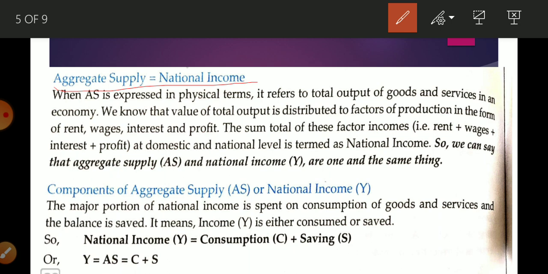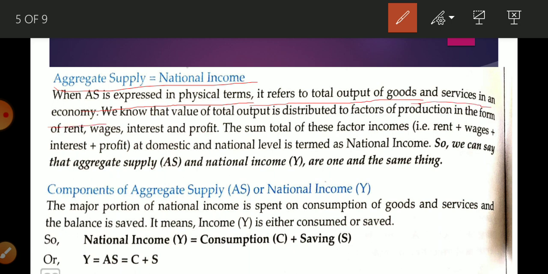Okay, now how is aggregate supply equal to national income, or how are both identical? Okay, why is there no difference? So let me explain it. When AS is expressed in physical terms, that is, in terms of goods and services, it refers to the total output of goods and services in an economy.